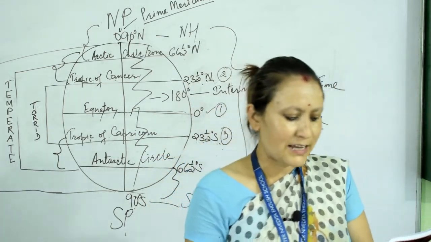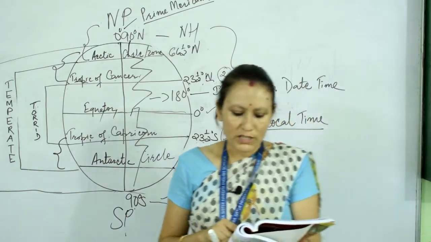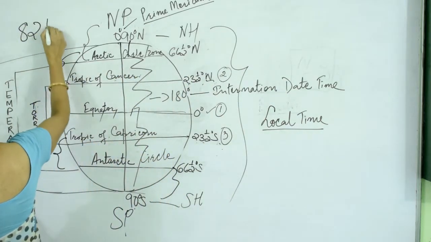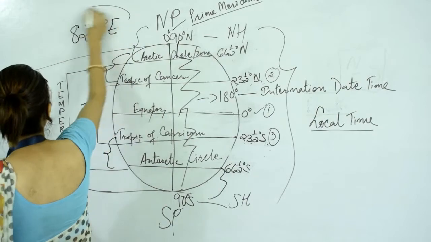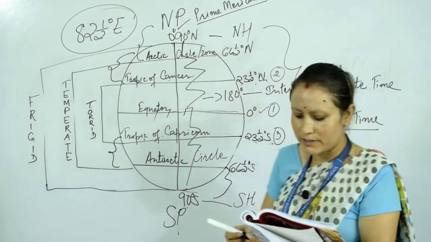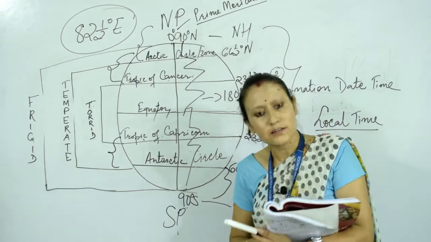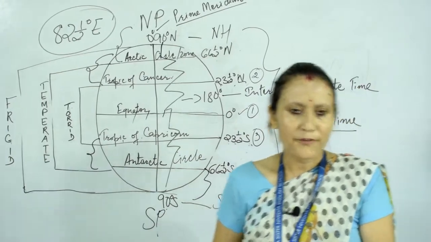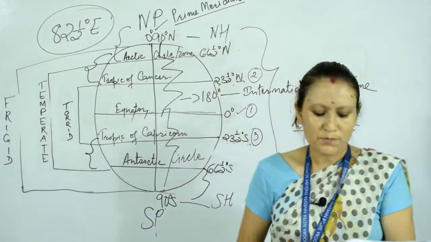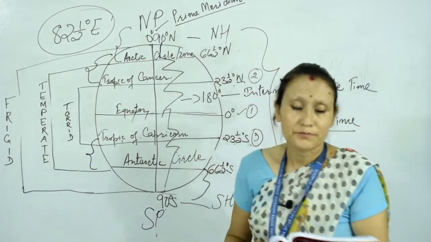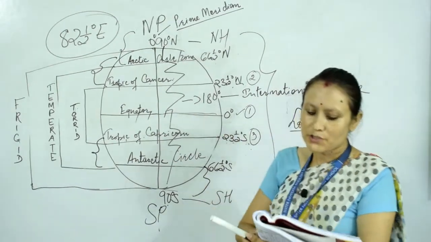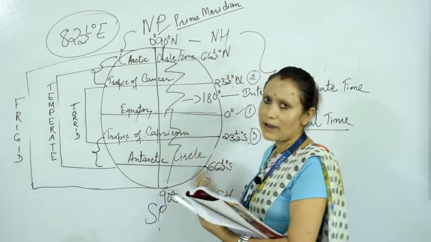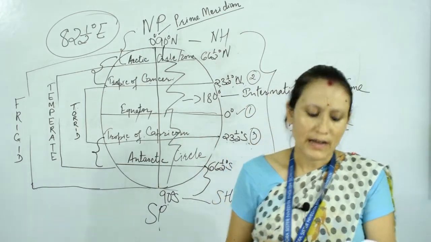India has taken a standard time based on a line which passes at 82.5 degrees east. In India the standard time is based on this longitude, 82.5 degrees east. This is known as the standard meridian of India, or Indian Standard Time. The time at this meridian is 5.5 hours ahead of the prime meridian which passes through Greenwich. So it will be 5.5 hours ahead of the prime meridian.